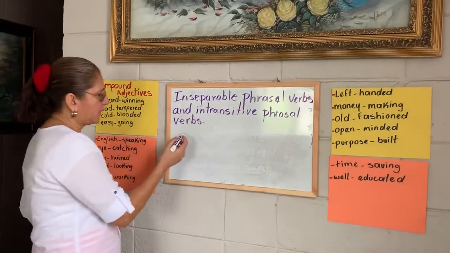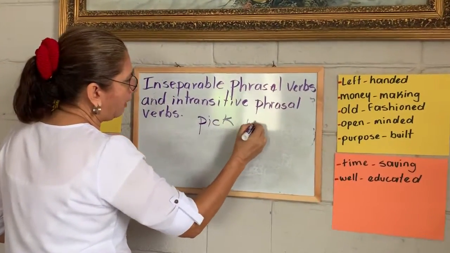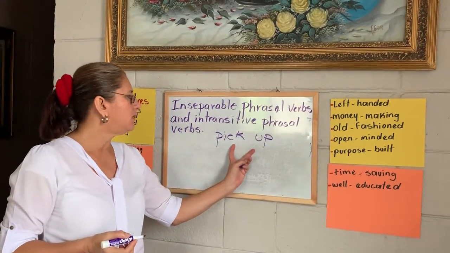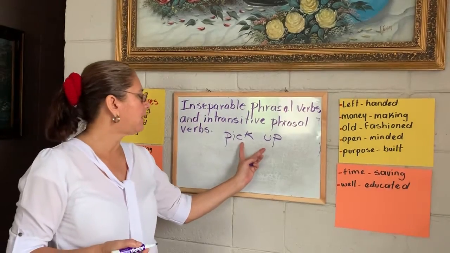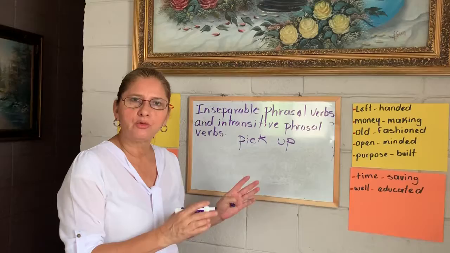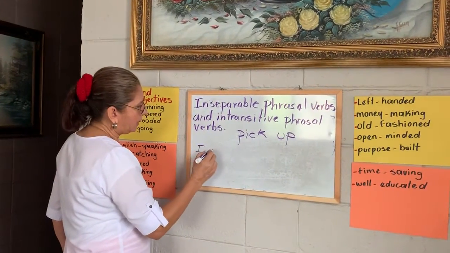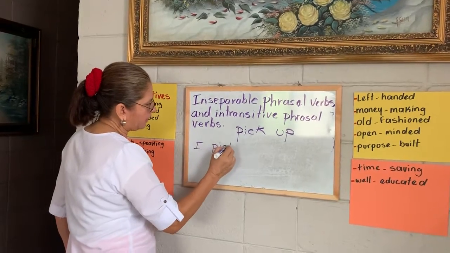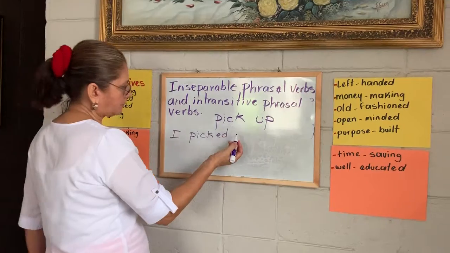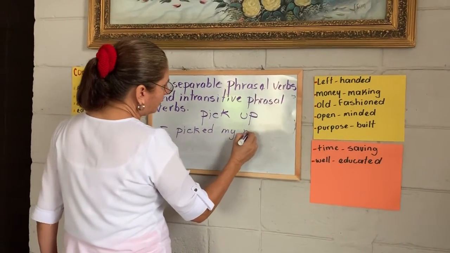For example, pick up. Look, this phrasal verb can be separated. I'm going to make a sentence with it.